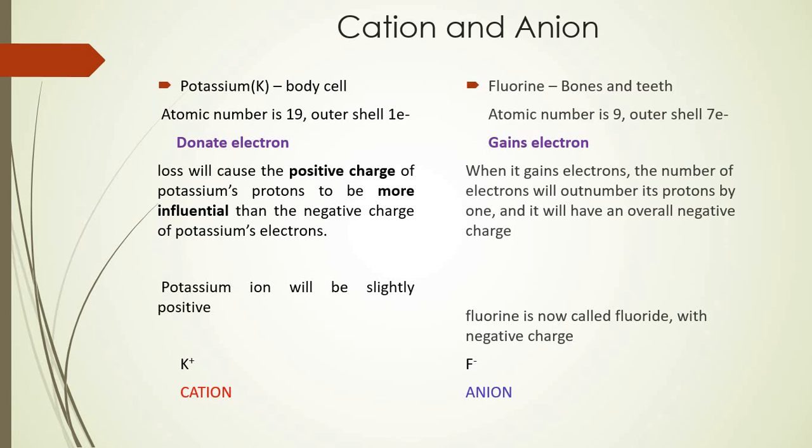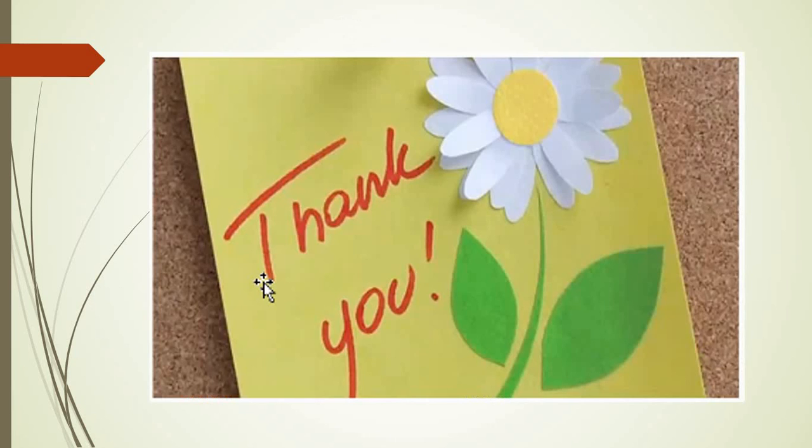I hope this is very clear to you, and always remember that it is very easy to donate one single electron to another atom containing a large number of electrons in its valence shell, right?